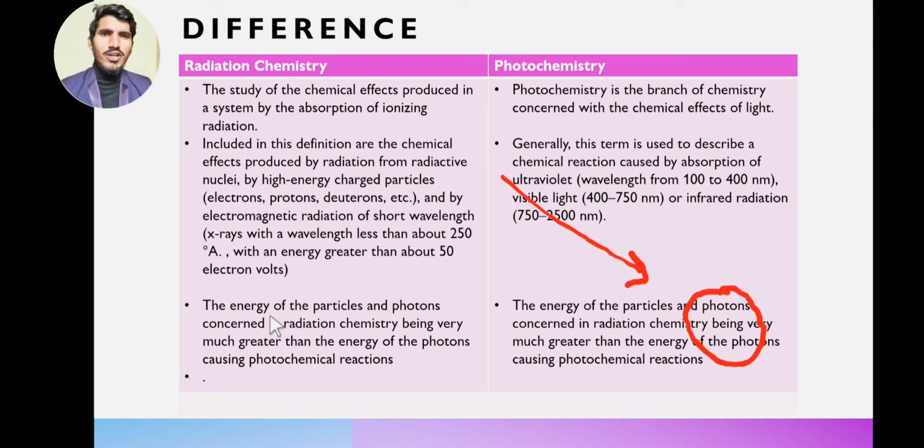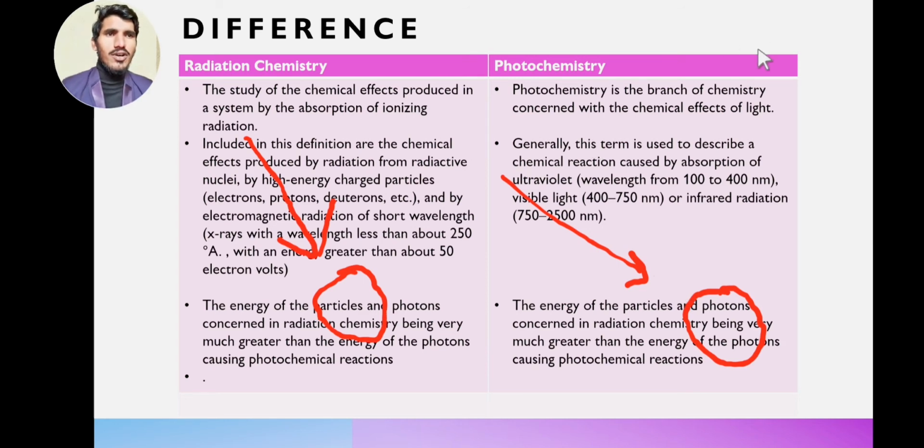Moving on towards the third point. The energy of the particle and the photon concerned in radiation chemistry is very much greater than the energy of the photon causing the photochemical reaction. The energy of the incoming ionizing radiation is very much higher as compared to the energy of the photon in photochemistry.